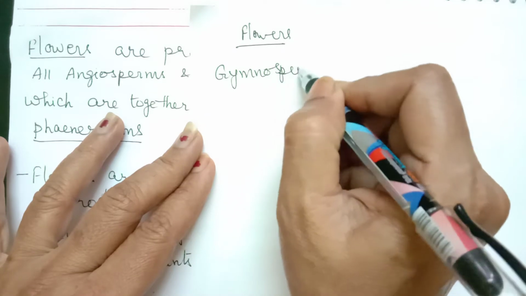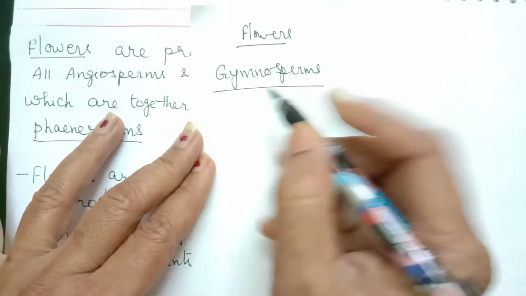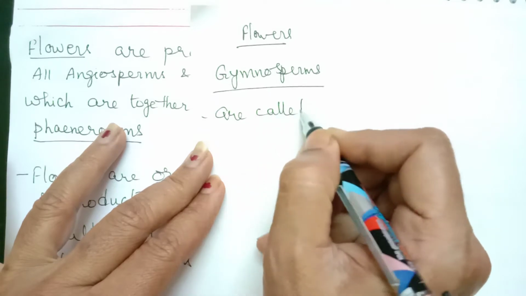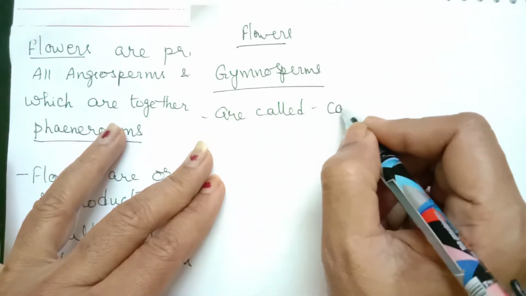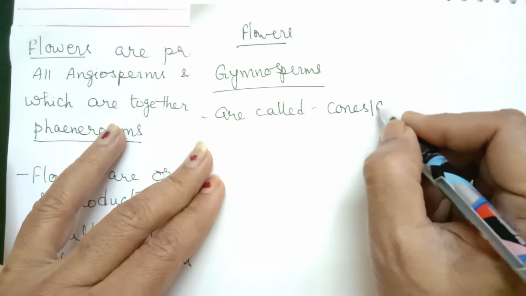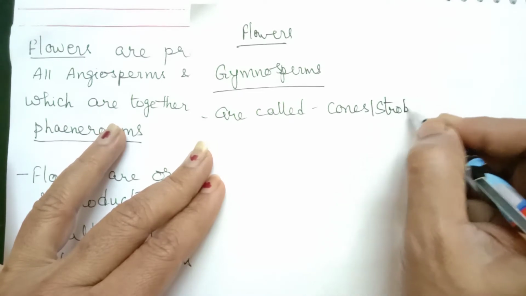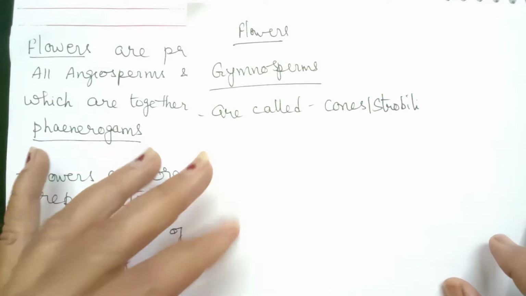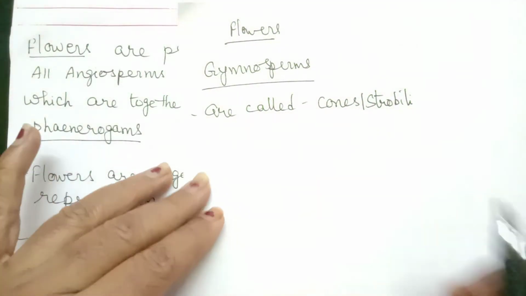In gymnosperms, the flowers are called cones or strobili.